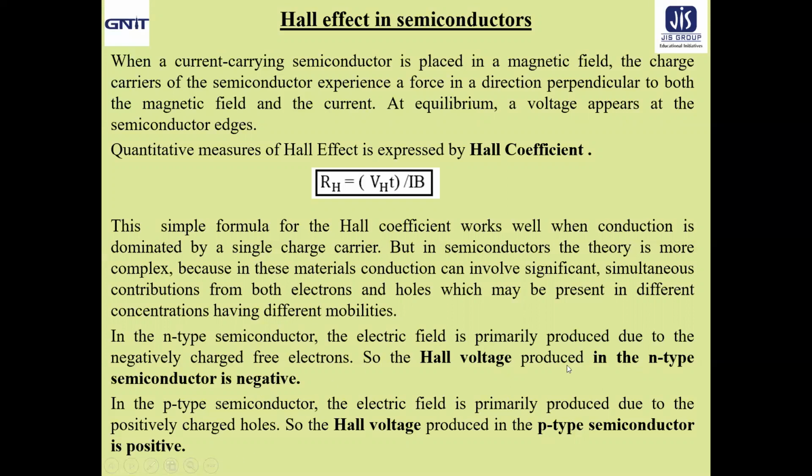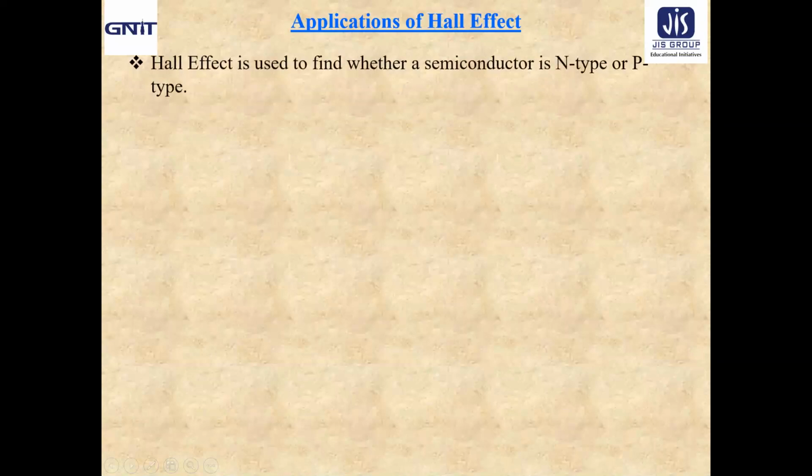That means by looking at their values, you can very easily identify which one is P-type semiconductor and which one is N-type semiconductor. So this is a very important application of Hall effect in semiconductors. Now let us move to a few other applications of the Hall effect.